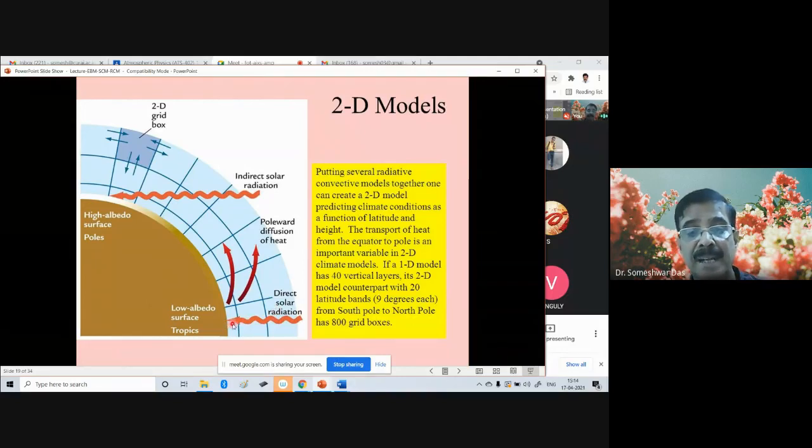The rising air from the equator will diverge at a certain height, both toward the North Pole as well as toward the South Pole.